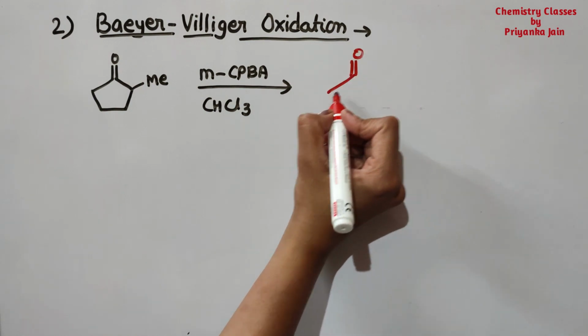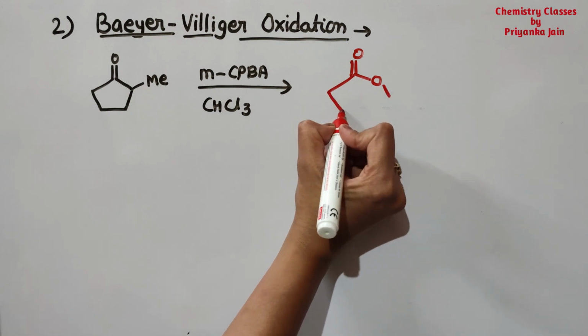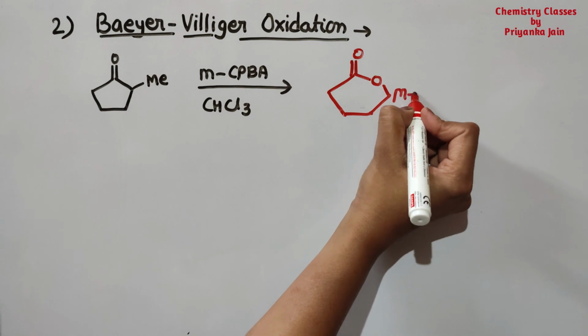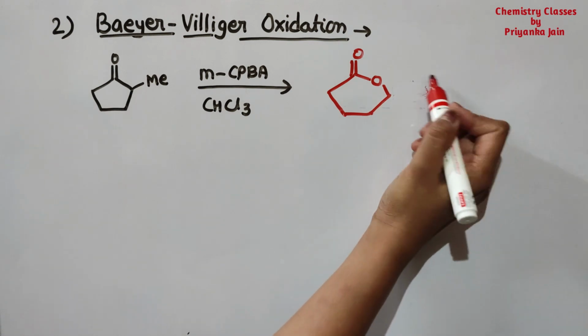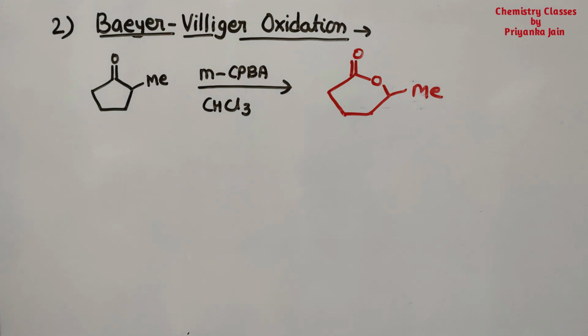Okay. So here what will happen? When we are treating it with MCPBA, then here oxygen is attached at this position and in this manner. This is a methyl group. Okay. So in this way we are getting a lactone, right?